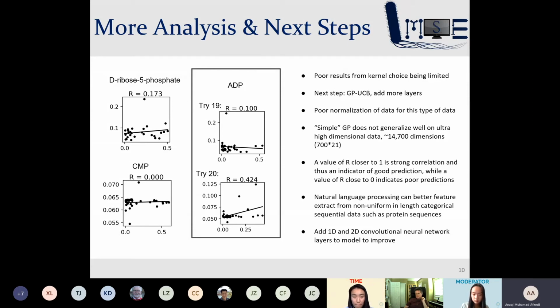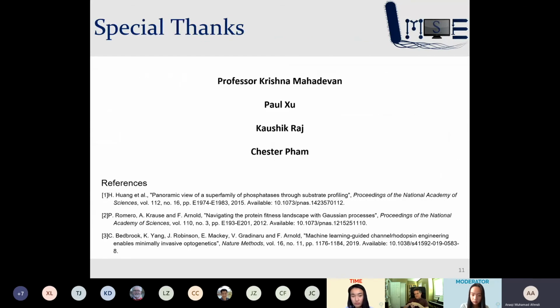Despite the not so stellar performance of the model, this project was successful in determining a baseline machine learning model to perform some feature extraction and prediction capabilities. I would like to thank Professor Krishna Mahadevan for providing me with the opportunity to work in his lab, Paul Zhu for allowing me to work on this project with him and for being a great mentor, Kaushik Raj for helping me with this project and also being a great mentor, and Chester Pham for assisting me with this project.